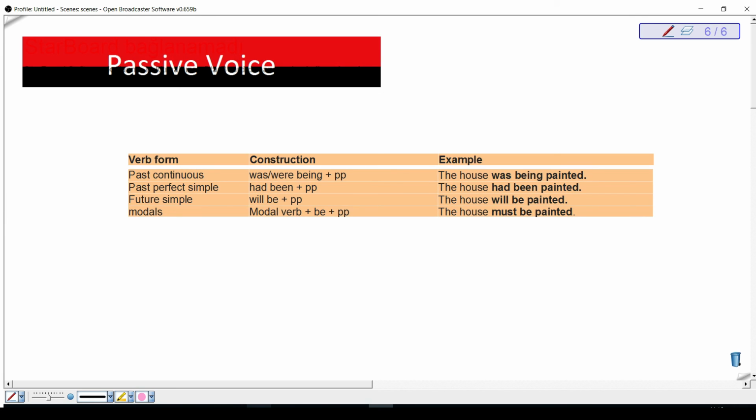In past perfect simple, we use had been and the past participle verb form. The house had been painted. In future simple, we use will be and the past participle verb form. The house will be painted. And we can use modals in passive sentences. We need to use the modal verb and be and the past participle verb form. For example, the house must be painted.